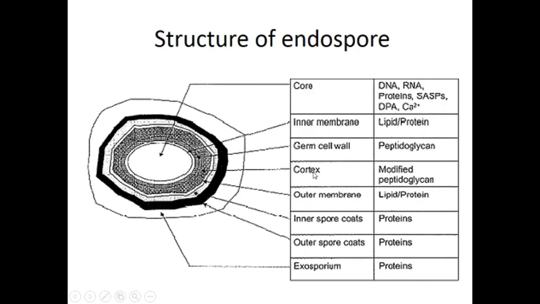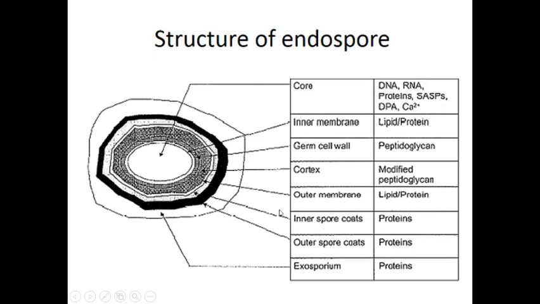Okay, and this cortex is made up of modified peptidoglycan, and this cortex is again surrounded by a thin membranous structure, known as the outer membrane of the endospore, which is made up of lipid and protein. Okay, and just outside the outer membrane of the core region there is another membranous structure, and that is the